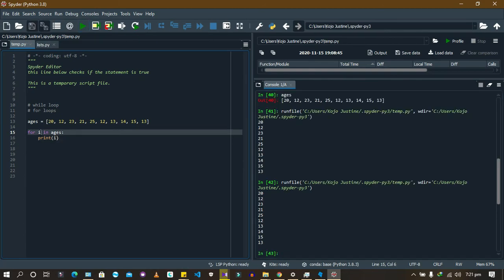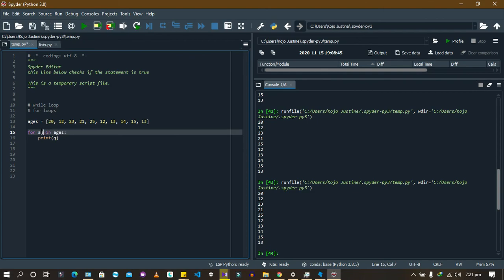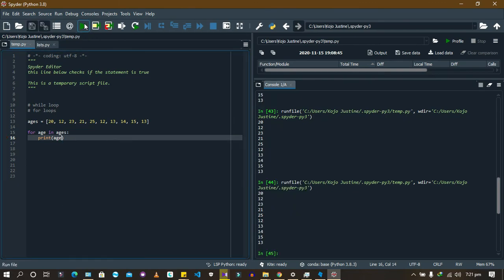So you can say for age in ages, do this, and it's going to give you the same answer. It's just a variable that you want to access for other things. So you could have said print this plus 14 years to his age, and then you'll be getting 14 plus whatever you're supposed to get. Do you see how useful it is?